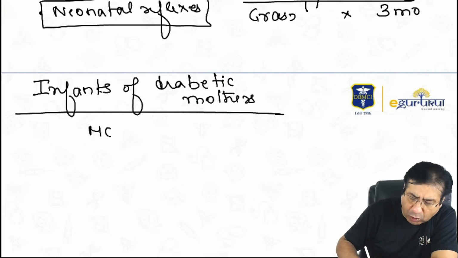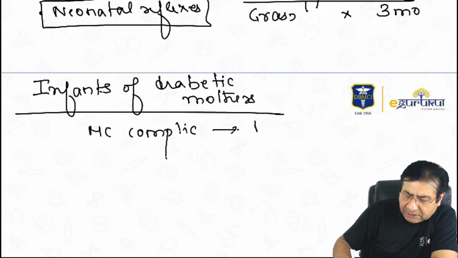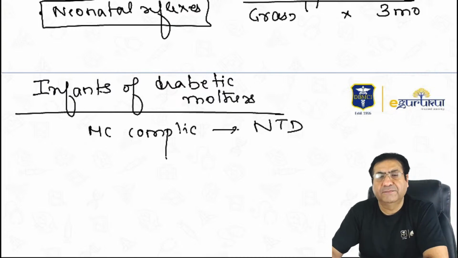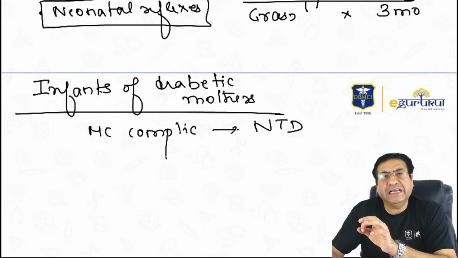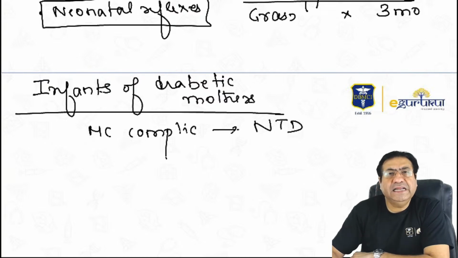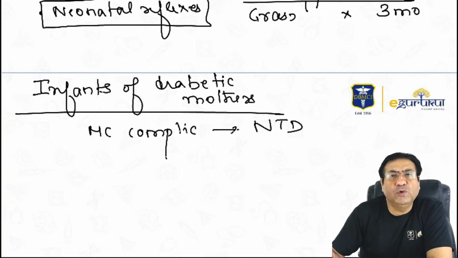So what is the most common complication present in infants of diabetic mothers? It is neural tube defects. The most common complication seen in infants of diabetic mothers is neural tube defects.